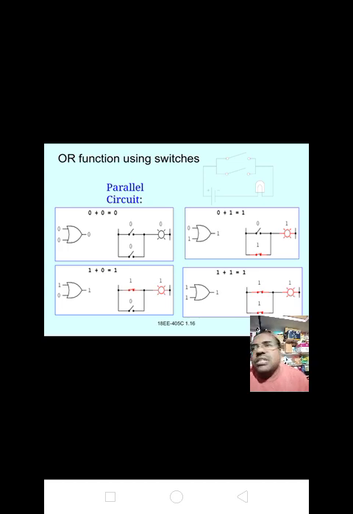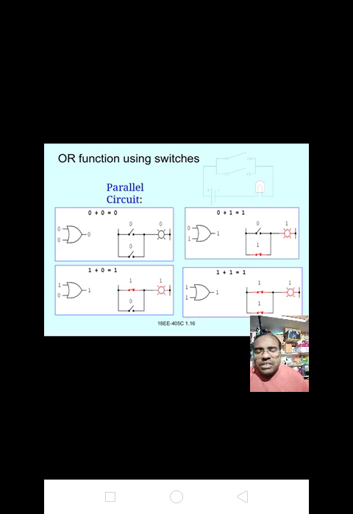Likewise for the other combination, 1 is a closed switch and 0 is an open switch, and we get the output 1. When both inputs are 1 1, both switches are closed, and we get the output 1. We are showing it in parallel circuit form.